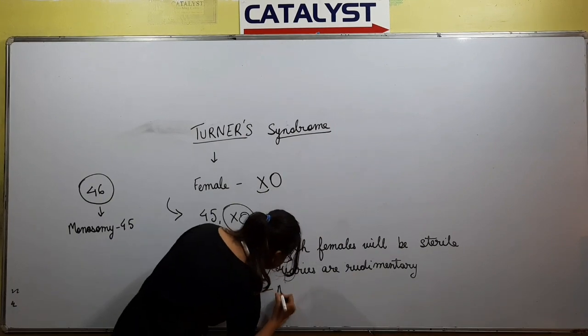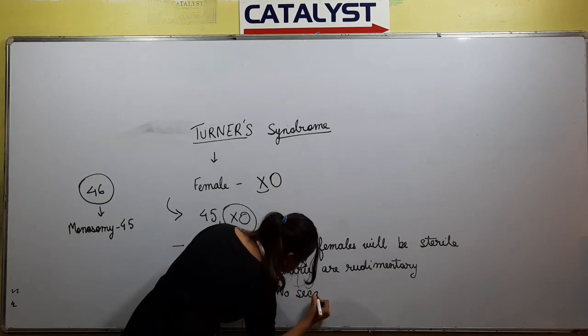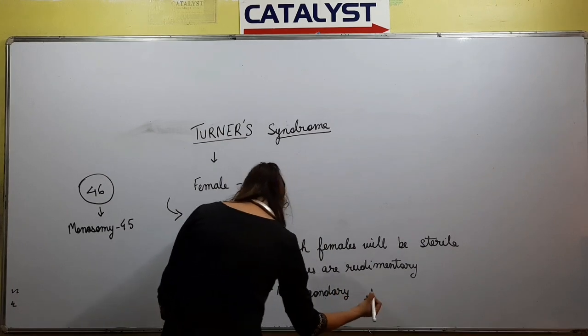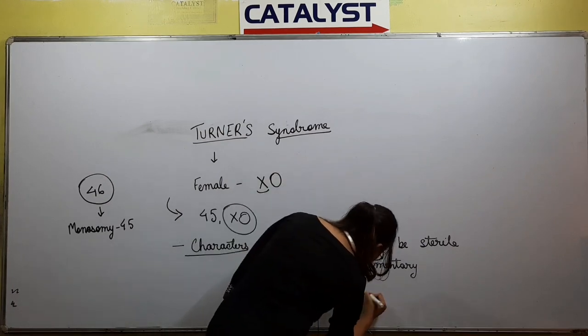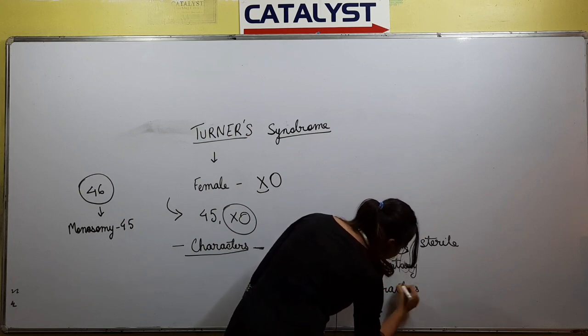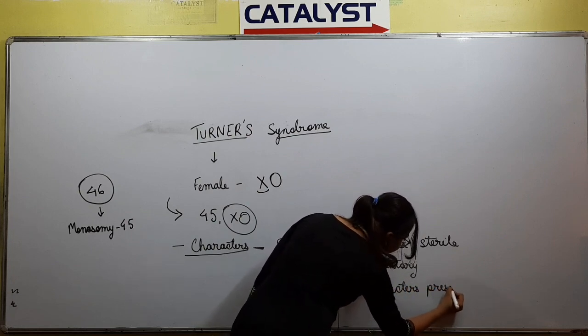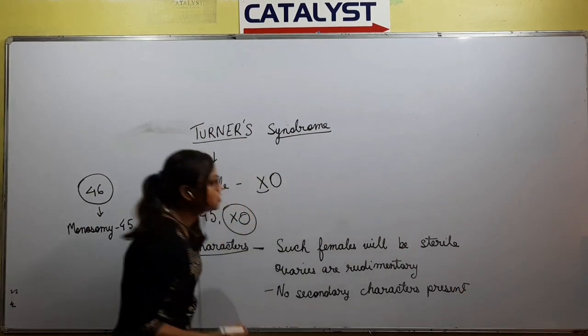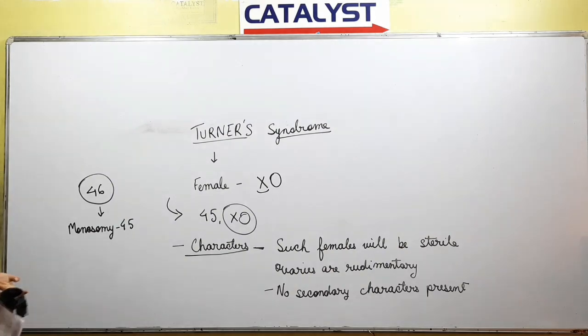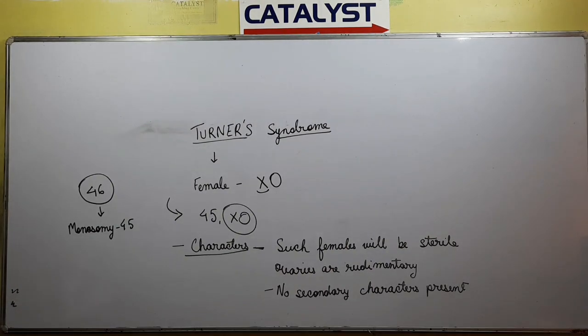There won't be any secondary characters present. So this gives rise to a sterile female since the ovaries are rudimentary and there are no secondary characters present.